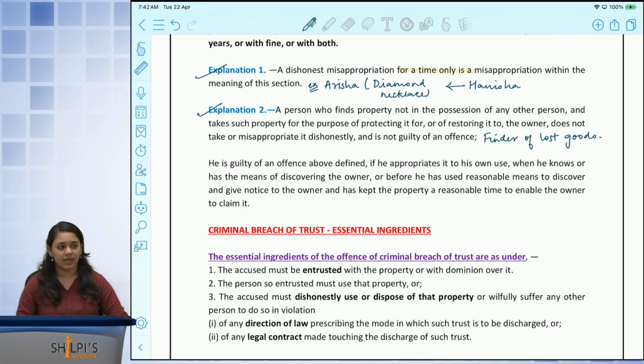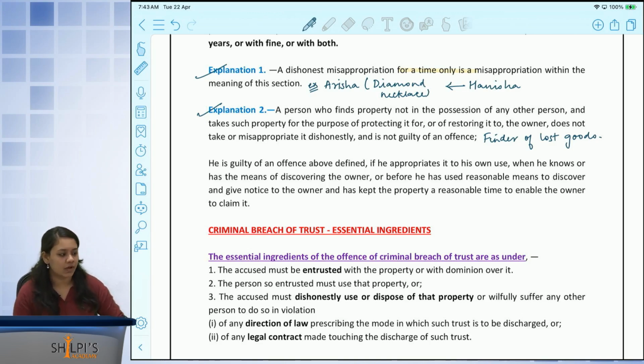But there is an offense if he finds that thing and takes no effort to find the owner whatsoever, or if he takes a very minimal effort to find the owner, then we can say that he has criminally misappropriated this property. Please understand that as long as there's a dishonest intention, we can say that this section is being attracted.